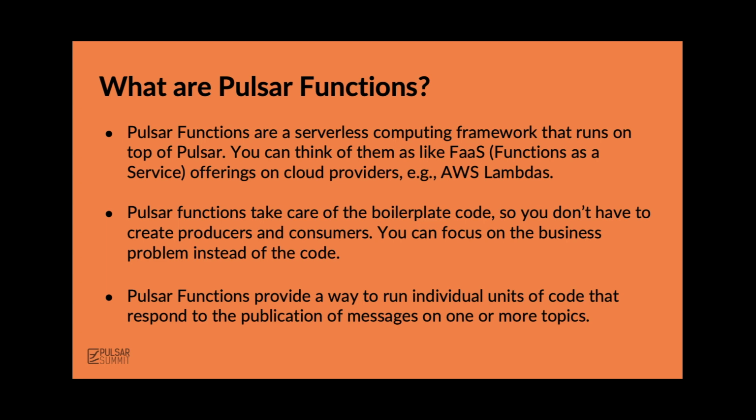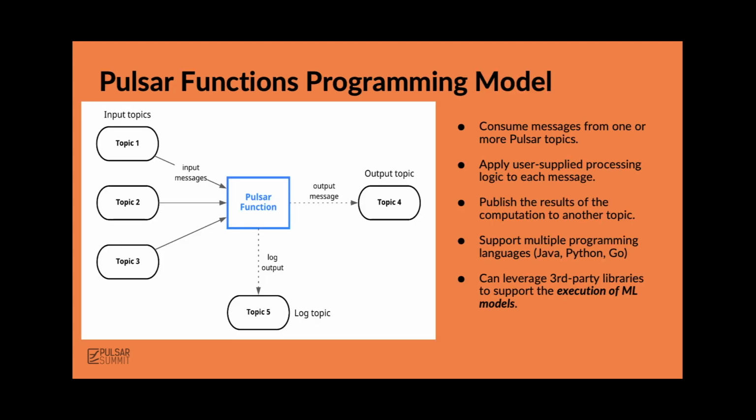And by using the Pulsar Functions framework, you do not have to write the boilerplate code that you typically do for creating producers and consumers. Instead, you can just focus on the business logic itself. It allows you to run these individual units of code, and they can respond to the publication messages. So again, they can be developed very quickly, deployed, and changed out very quickly. They fit the microservices architecture and use case very well, in that they can easily be updated and deployed independent of one another as well.